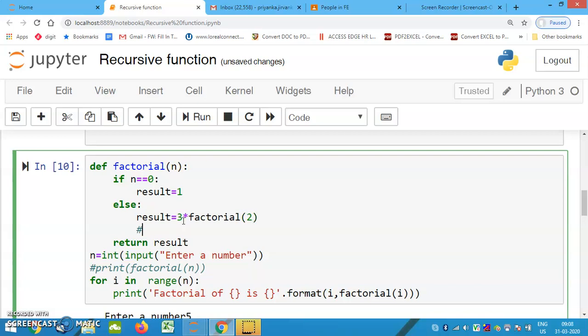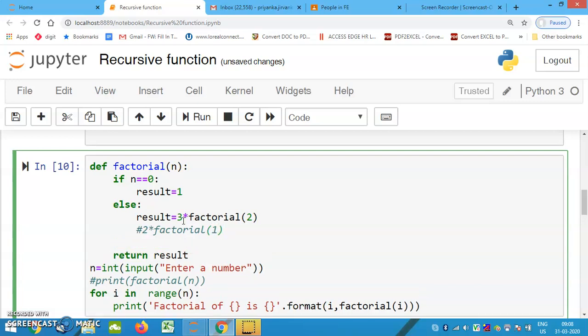Then internally it will call 2 into factorial of 1. Then internally it is going to call 1 into factorial of 0.